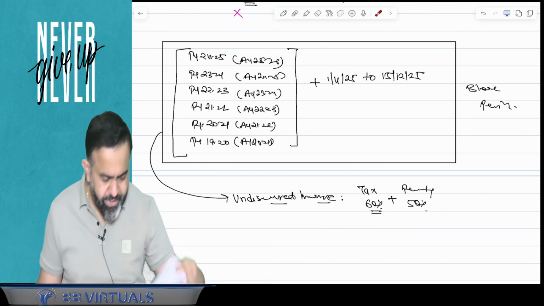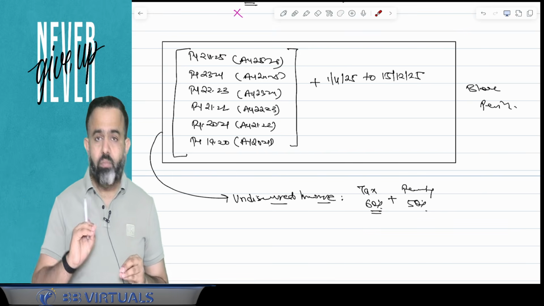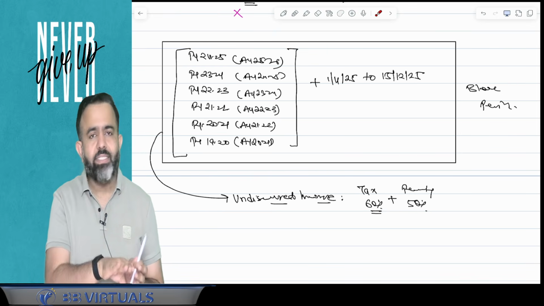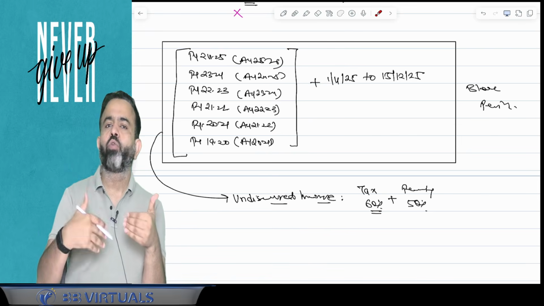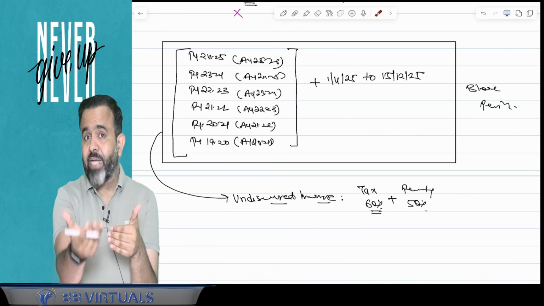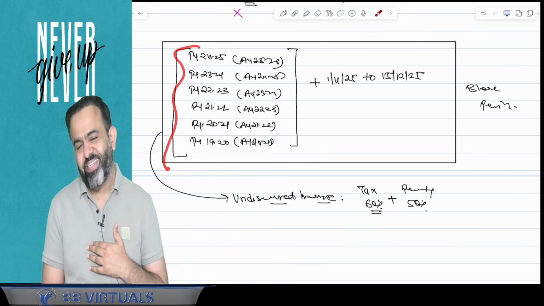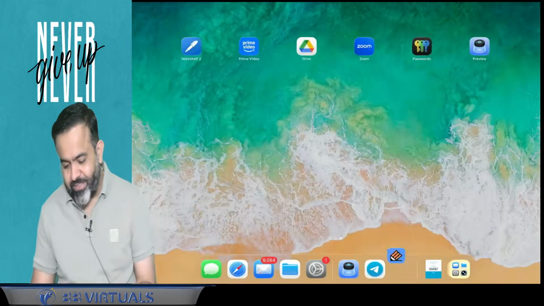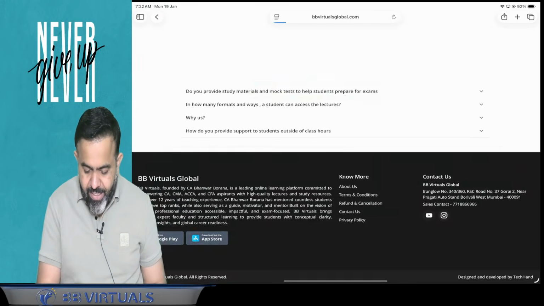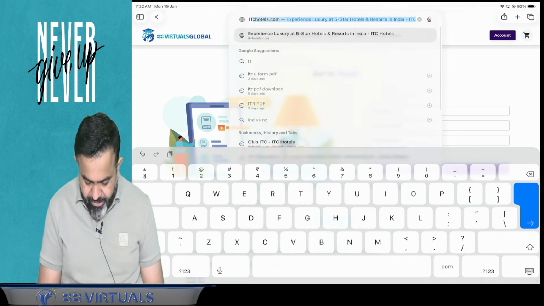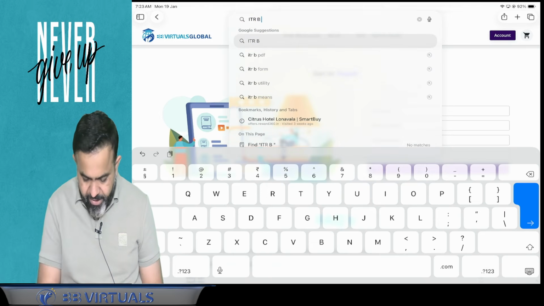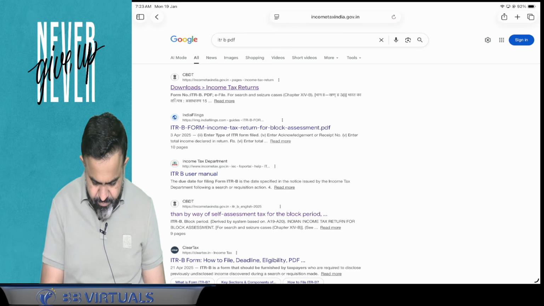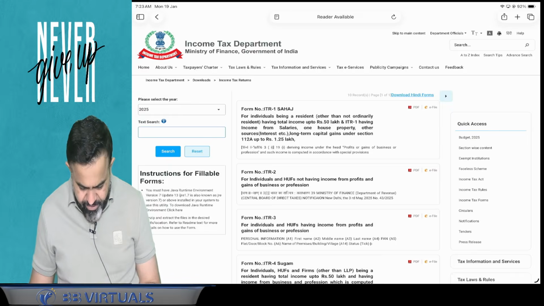Guys, now here you have to file the return also. When search is conducted, then after that AO will issue one notice and AO will ask you to file the return of the last 6 previous years. AO will ask you to file the return of this particular block period, and there is one prescribed form that is called ITRB. Let me show you the ITRB PDF. So they have designed one new ITR, that is ITRB.